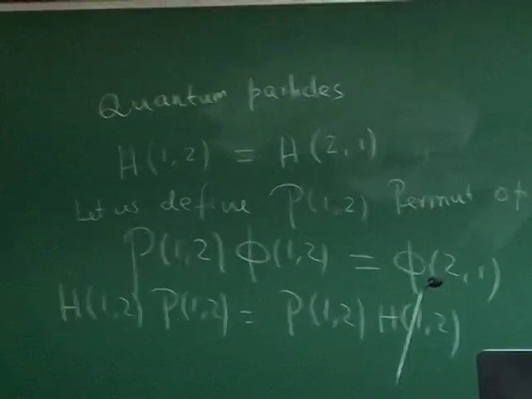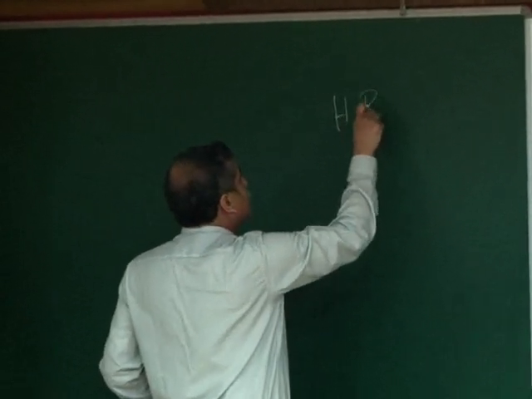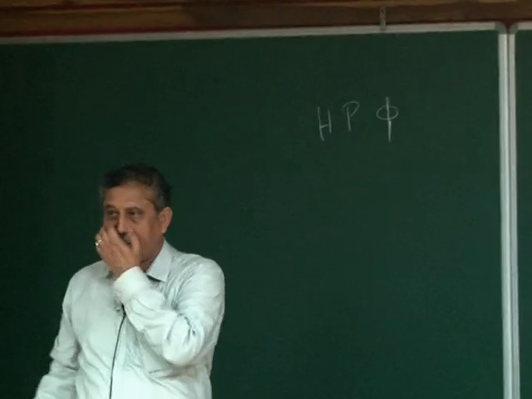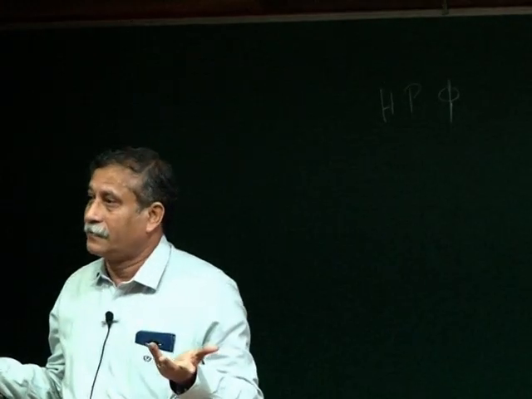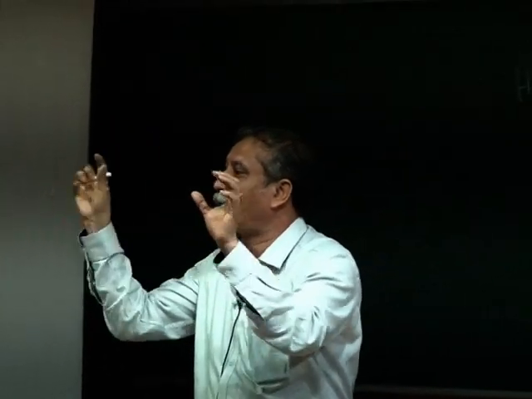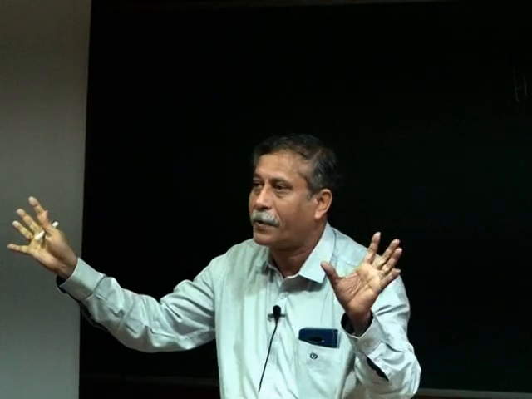To the proof. So the proof essentially is that you start with HP acting on a phi. Now remember there are two particles, I'm not writing 1, 2 every time explicitly. So HP acting on an arbitrary function. Please remember, if I have to prove that they are identical, I must allow left and right hand side to act on an arbitrary function and then show they are equal. Then only the two operators. Operator equality is a strict equality.